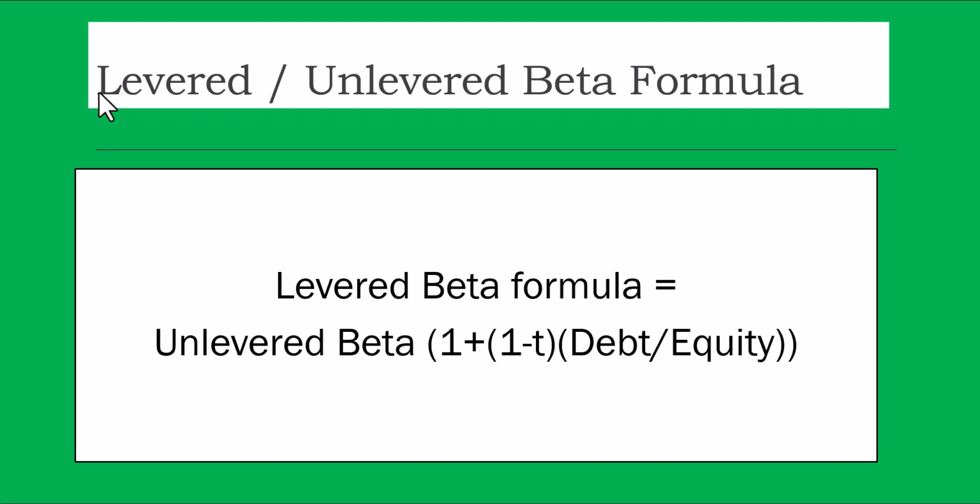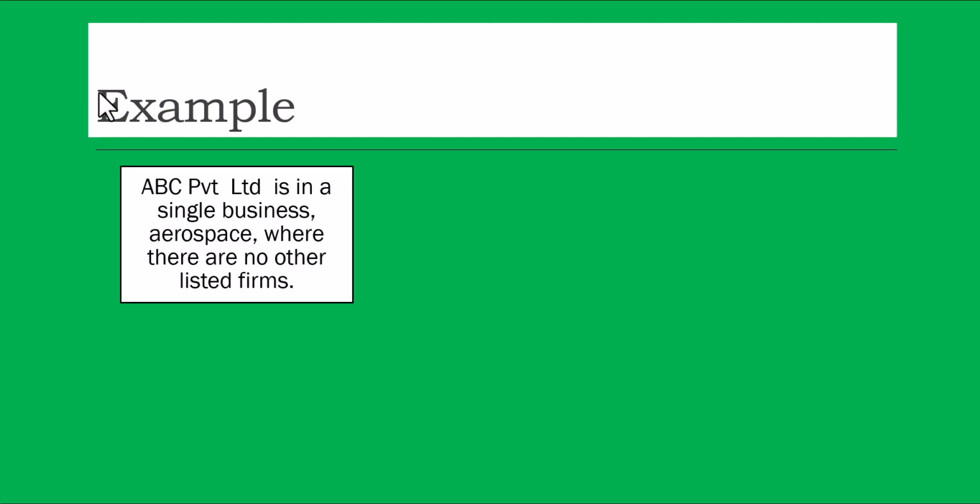When we calculate beta, we calculate the levered beta by regressing the returns of the market versus the stock. So we get levered beta. But the formula is, the levered beta depends on two things: the unlevered beta, which is the business itself, and the capital structure of the company. So if the capital structure is more towards the loan, the beta will go up. Is that clear? Have you followed? Okay, now let's take an example.